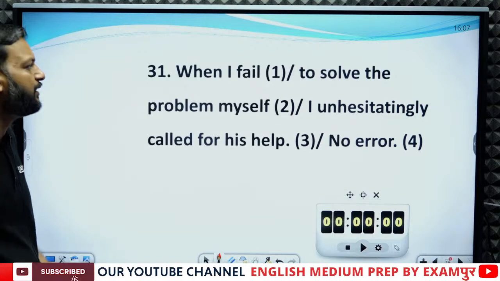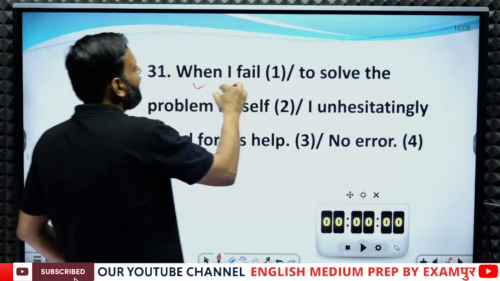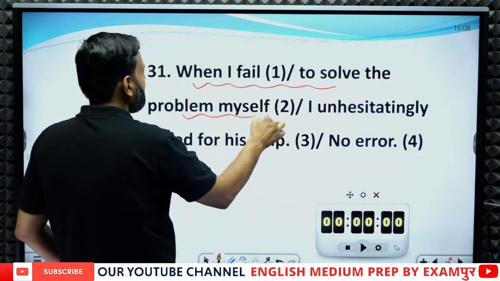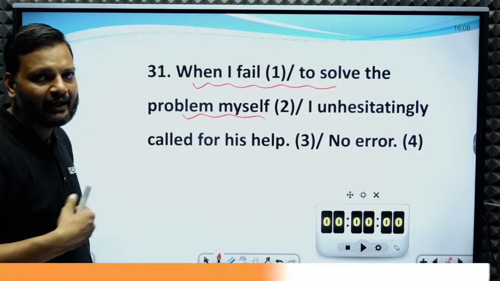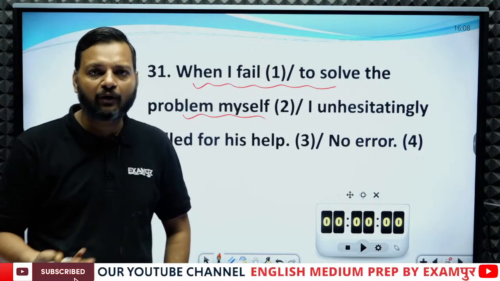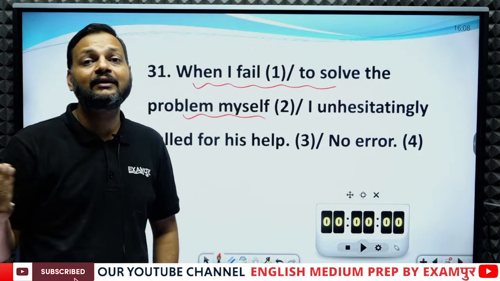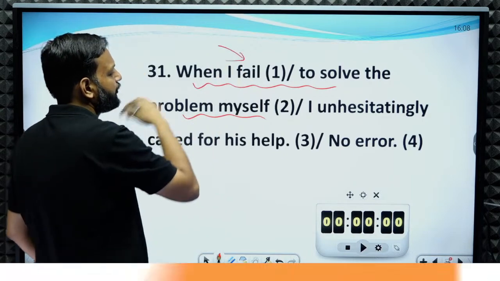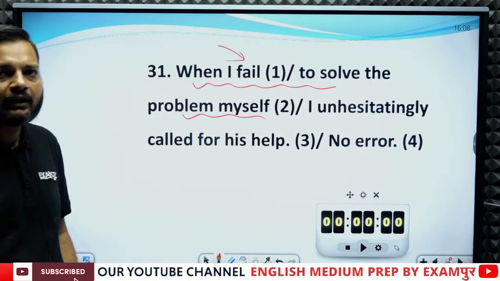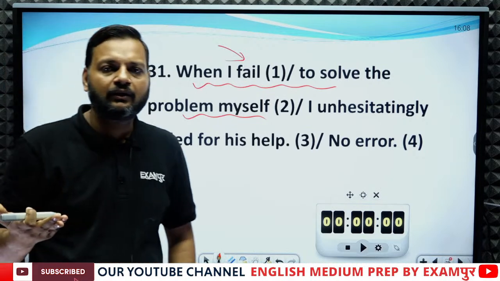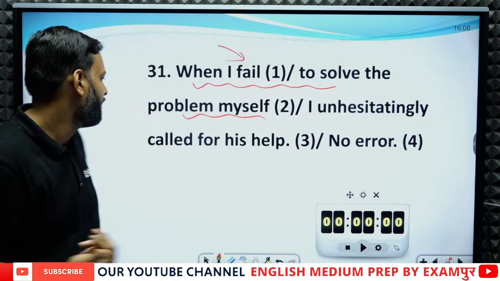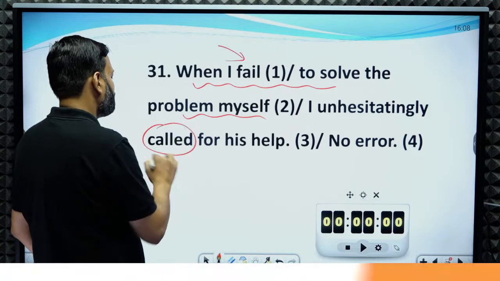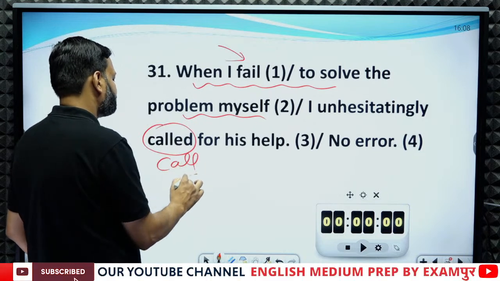See, in this sentence, we have when I fail to solve the problem myself. Whenever I find myself unable to solve a problem, I unhesitatingly call him. So here we are talking about a routine action that whenever I fail, I call for his help. So here in place of called, we have to use call.